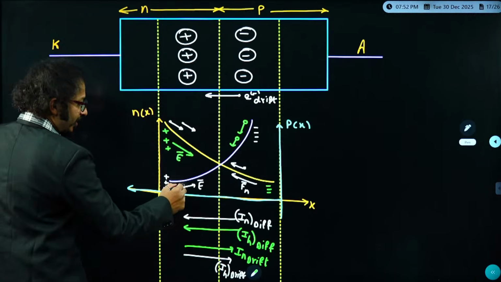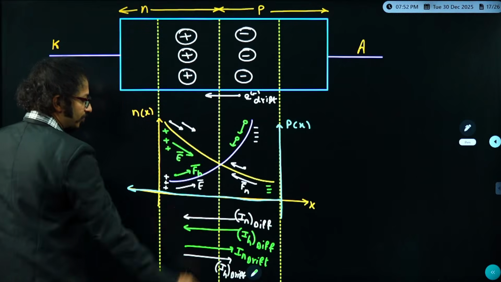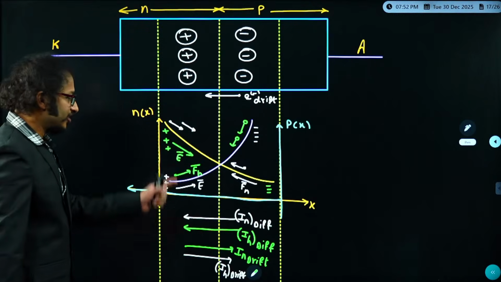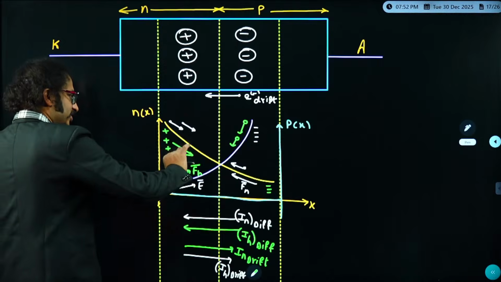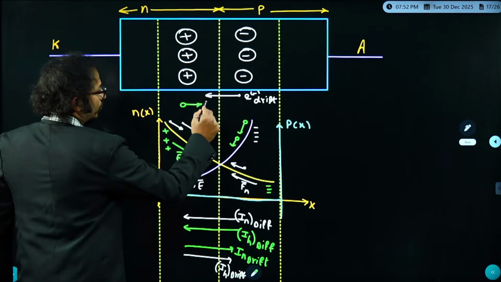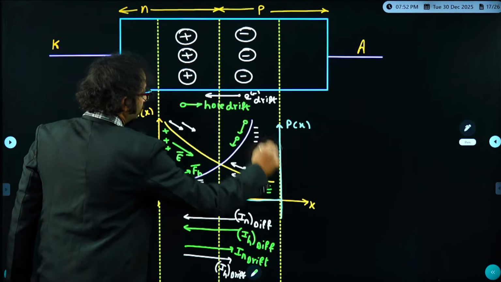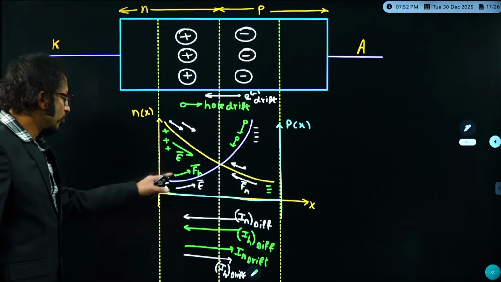In the similar way, electric field is in this direction and force is also in this direction. Electric field and force will be in the same direction for holes. If the force is in this direction, then holes drift in this direction. Am I right, dear students? So this is hole drift. This is the way holes are getting drifted.